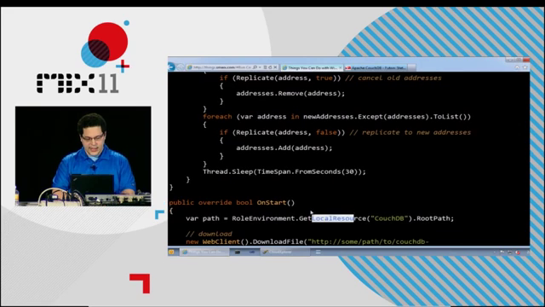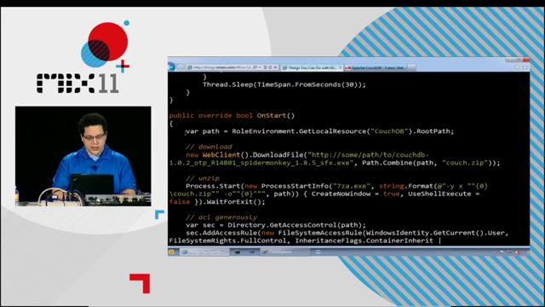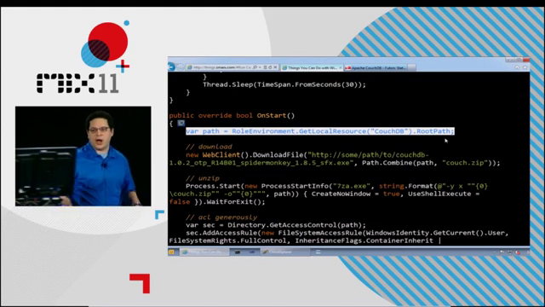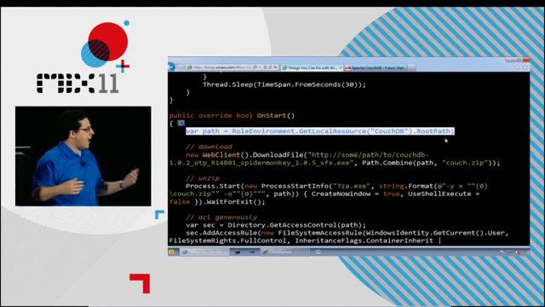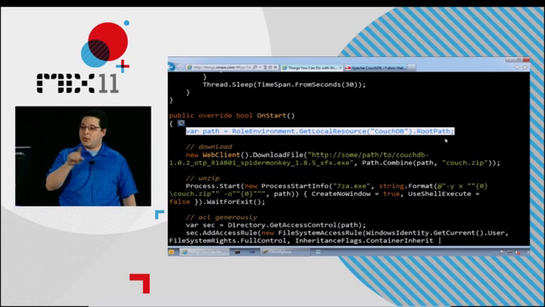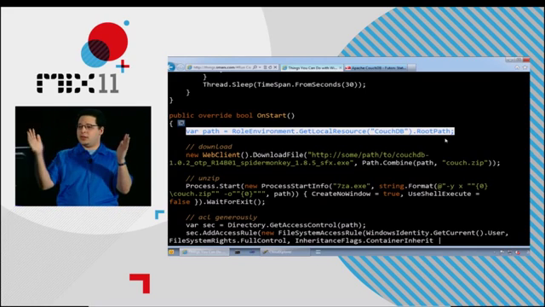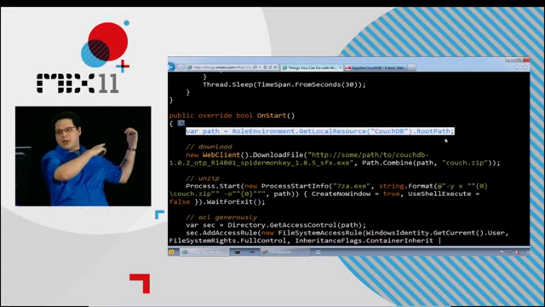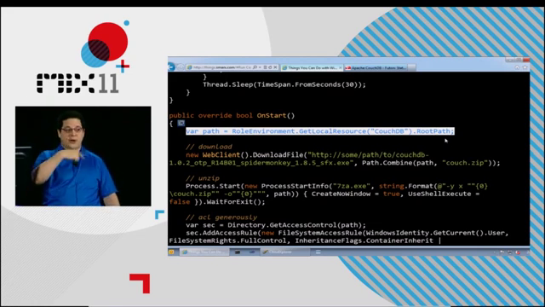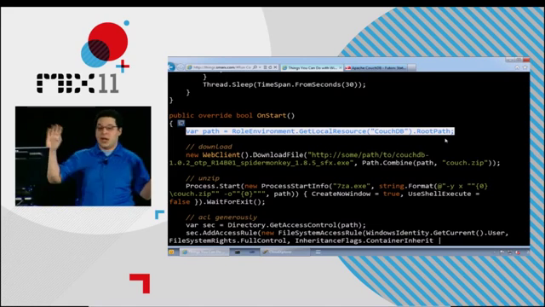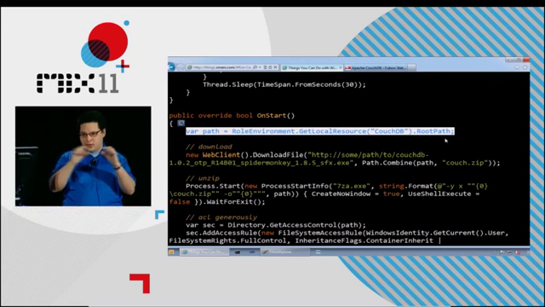So then you do something like this. This line right here is asking the runtime, where should I go? And what comes back here is a path. In fact, the path is almost always /resources/directory/ some long thing that's like a couple GUIDs together, .couchdb in this case, or whatever you've called it. So if you ever connect into the box, go to the C drive and go to the resources directory. That's where all that stuff is. But it might change in the future, so that's why there's an API that gives you the proper path.